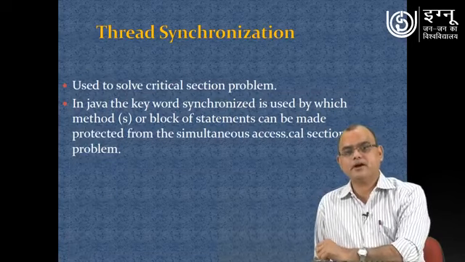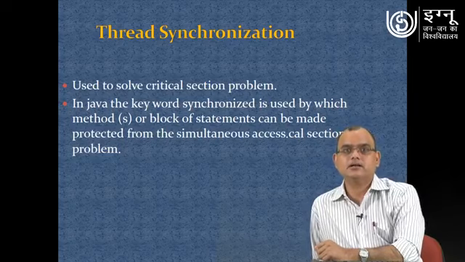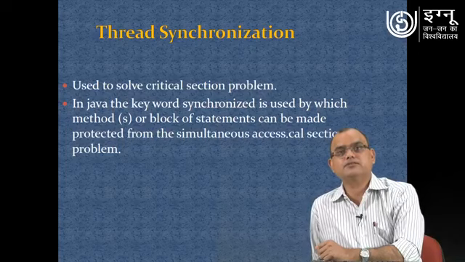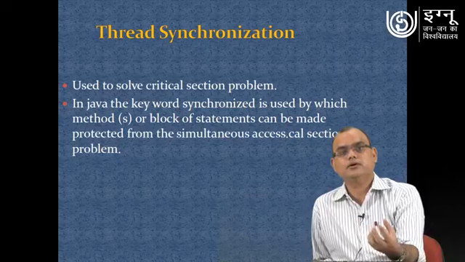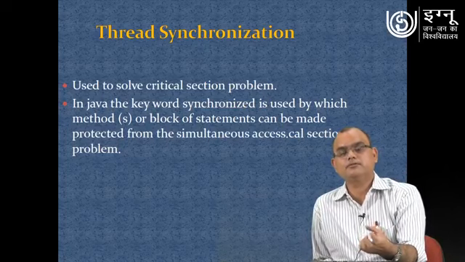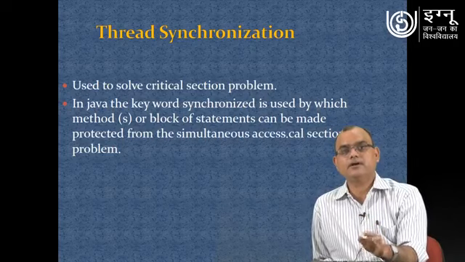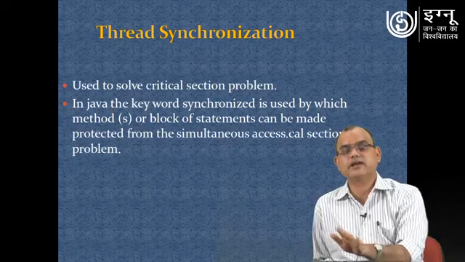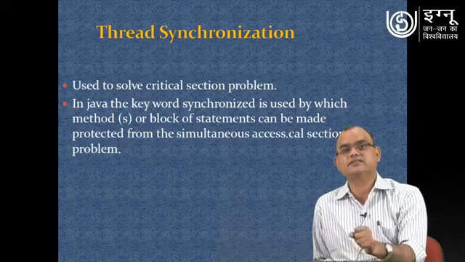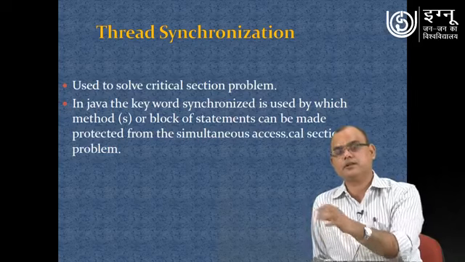Now one more very important aspect in multi-threaded programming is thread synchronization. Thread synchronization talks about the case where you have common resources used by multiple threads, and if those resources are critical, for example, the state of those resources may get disturbed if multiple threads try to access them simultaneously, then you need some kind of control mechanism on those resources.